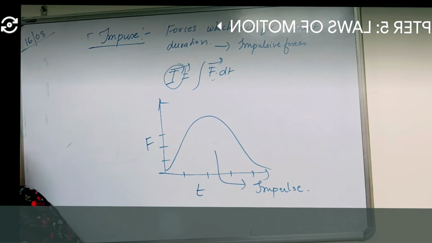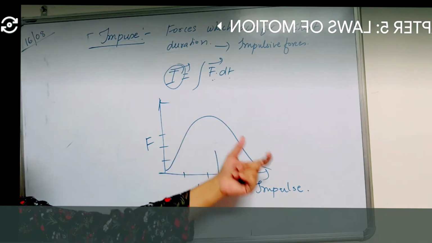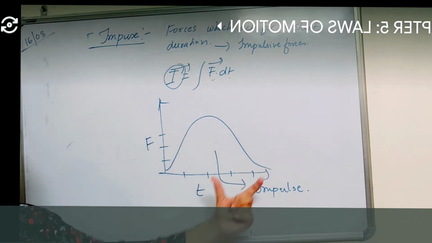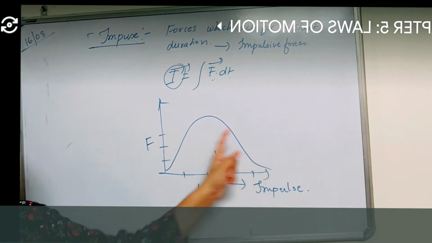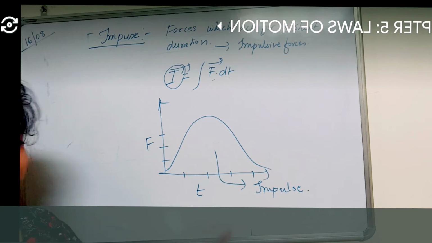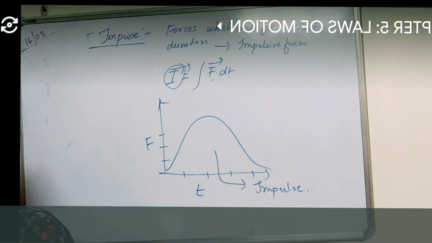Understood? So if force is changing with respect to time, then the impulse is measured by finding the area bound in the force-time graph. This is basically the impulse we are talking about.